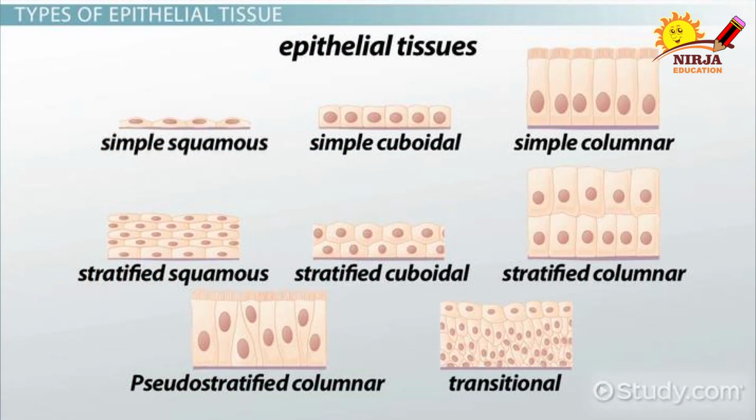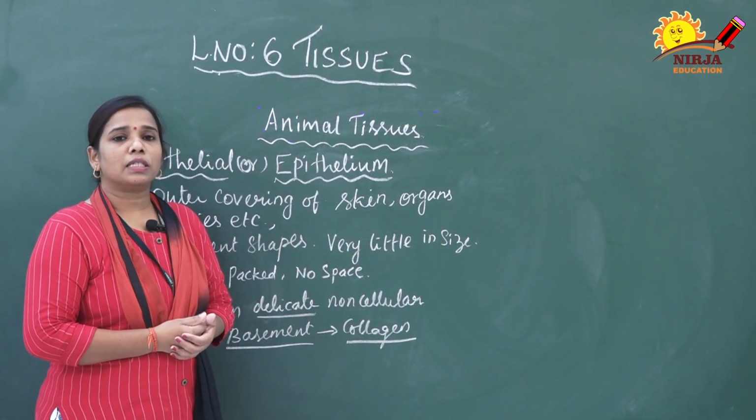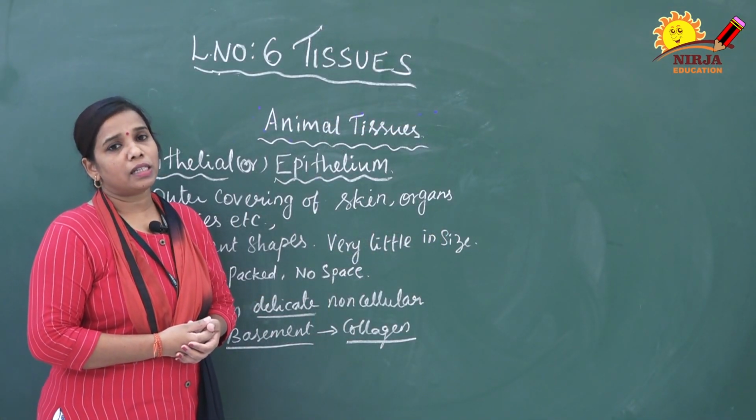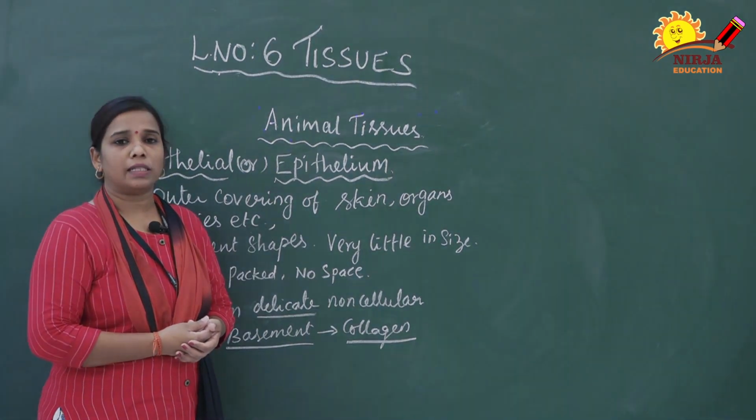Here, different types of epithelial cells are visible. You can see all are different shapes and everything is arranged tightly. There is no intercellular space between them. They all have dense cytoplasm as well as a nucleus. So these are the epithelial cells. The epithelial cells cover the entire organ, external or internal, and even cavities are covered by these epithelial cells. Next we are going to discuss the functions of epithelial cells as well as the types of epithelial cells.